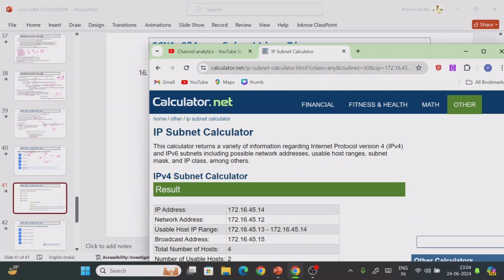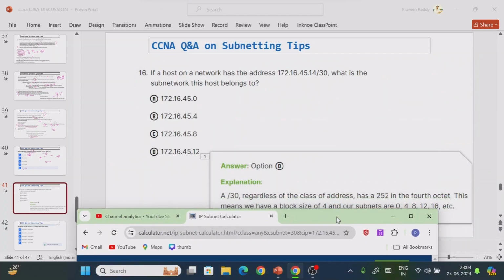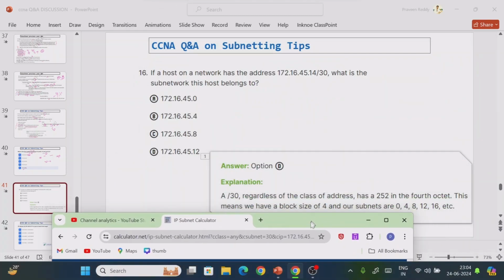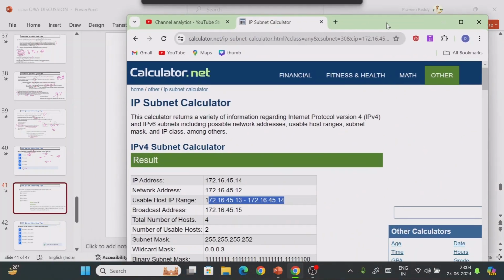Now if you observe here, what is the range? It will start from 13 to 14, right? So 13 to 14. So what is the answer? 13, 14 is there, right? So the correct option is 12, right?